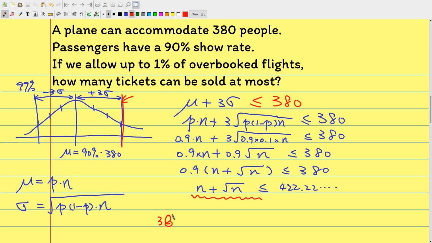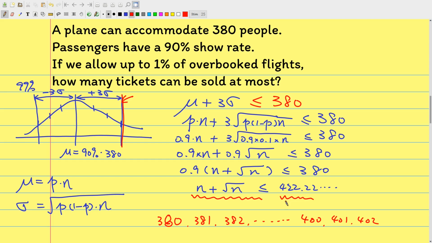We can try to sell 381, 382, and maybe 400, 401, 402. As long as the value of this function is less than 422, we should be good. Don't forget, the maximum number should be 402. We cannot go more than that.